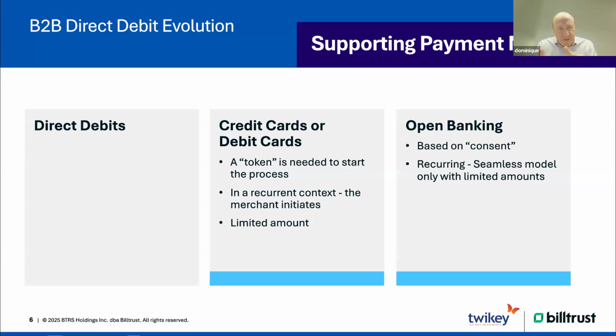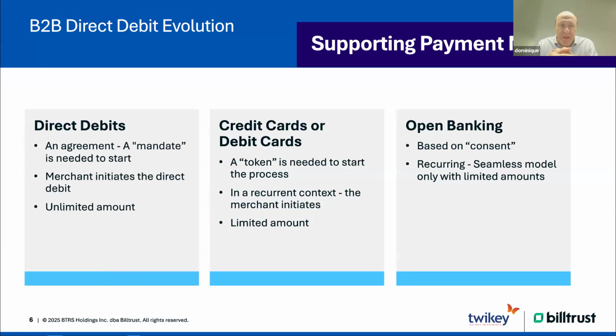The 3 examples you see here, the one at the left is direct debits. For direct debits, the first thing you need before you can start collecting money from your end customer is an agreement. It's called a mandate. And that's the same all over Europe. So it's the same in Europe, it's the same in the UK. From the moment you have that agreement, you as a merchant can initiate the direct debit.